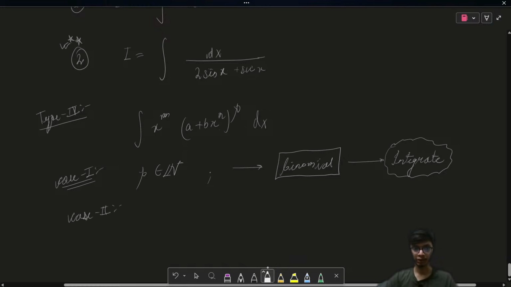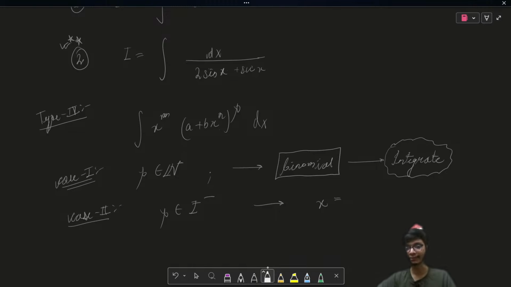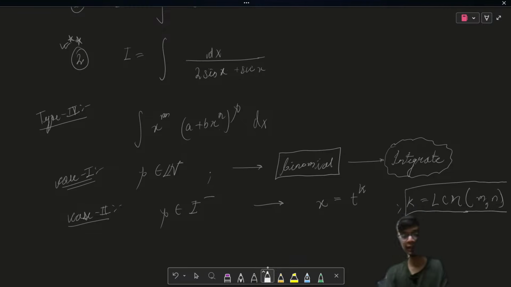In case 2, if p belongs to the negative integers, the step that you need to perform is to assume x as t to the power k, where k is nothing but the LCM of m and n. So k is basically the lowest common multiple of m and n. So this is the second case. Whenever p is a negative integer, you just do the substitution x equals t to the power k.